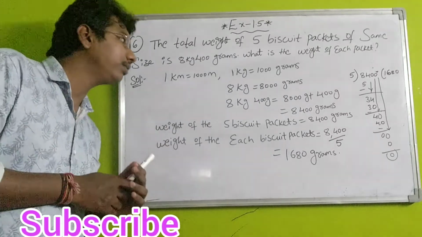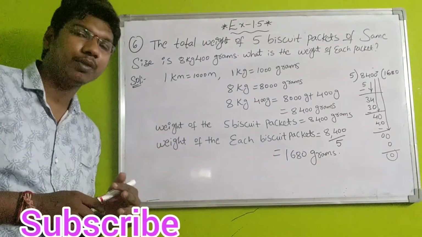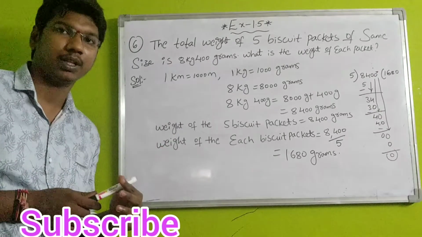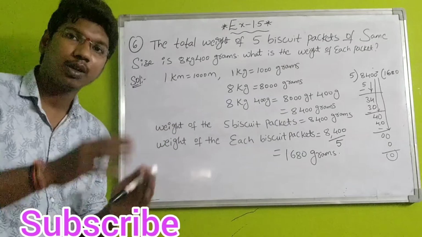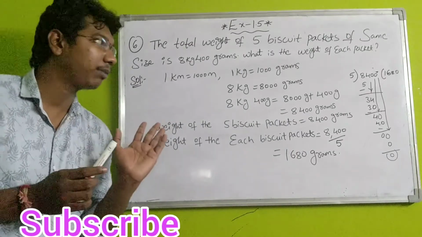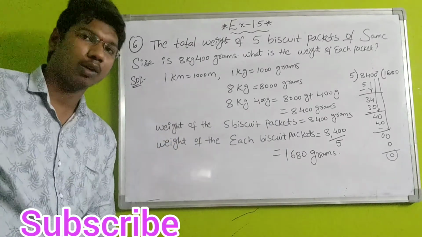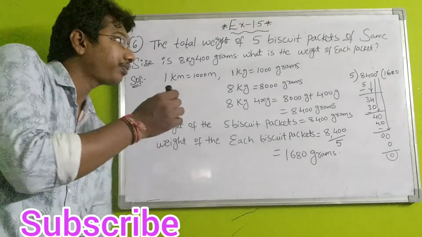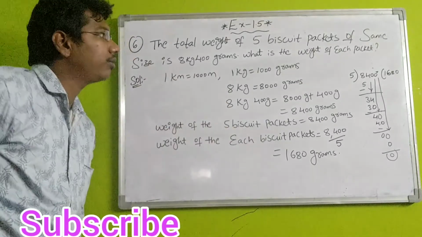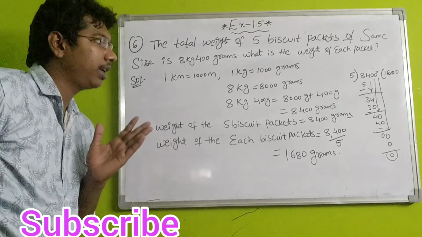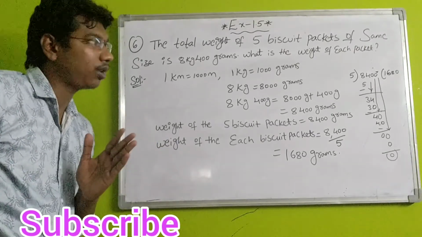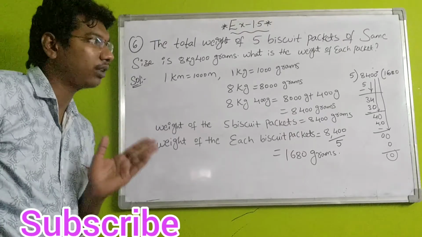Simple. Before, in the previous problem, we discussed 1 kilometer is equal to 1000 meters. This is a way of converting kilometers to meters. Similarly, I am converting kilograms to grams. Same concept, students. 1 kg is equal to 1000 grams. Now here first 8 kgs 400 grams is given. First I am converting 8 kgs to grams. 8 kgs is equal to 8 into 1000 grams. 8 into 1000 is 8000 grams.